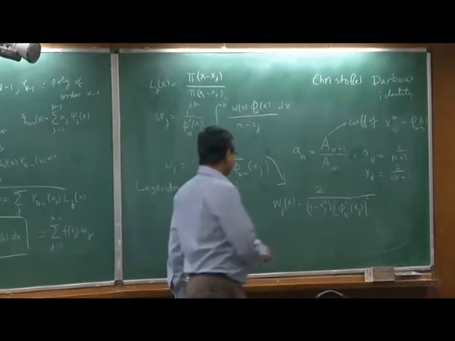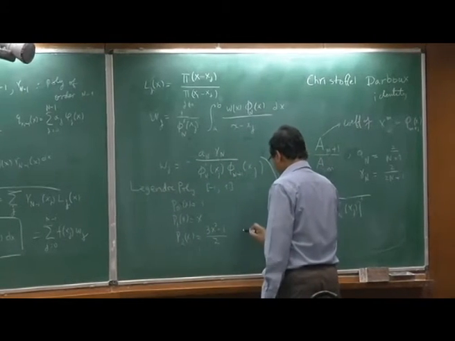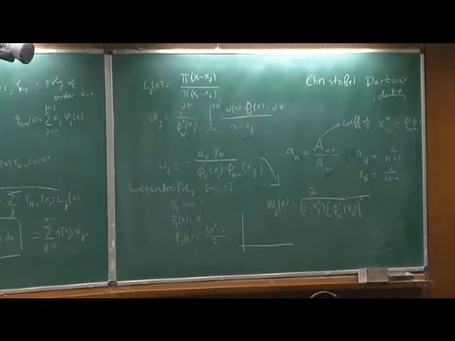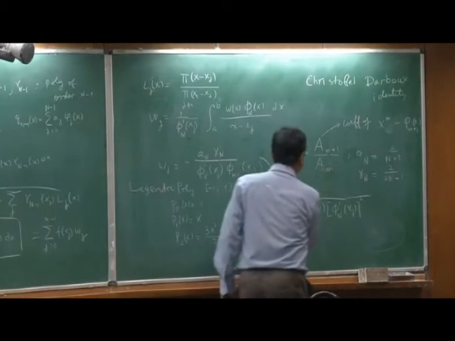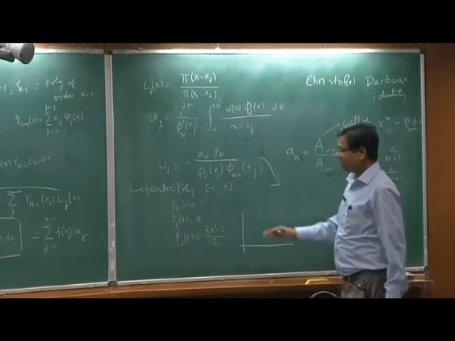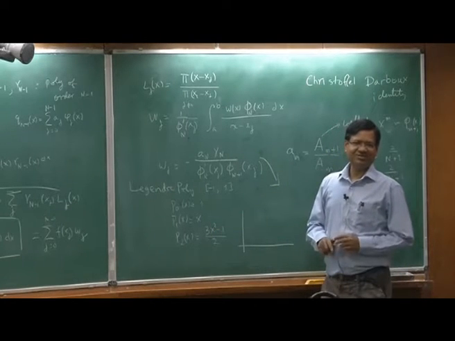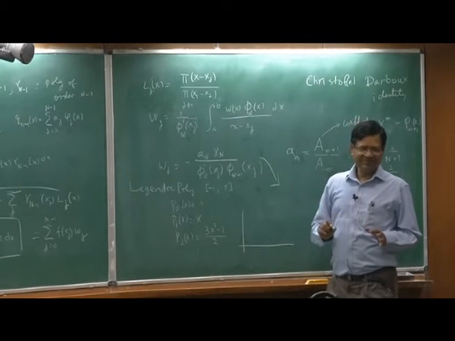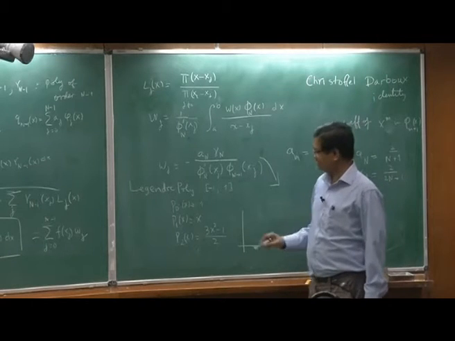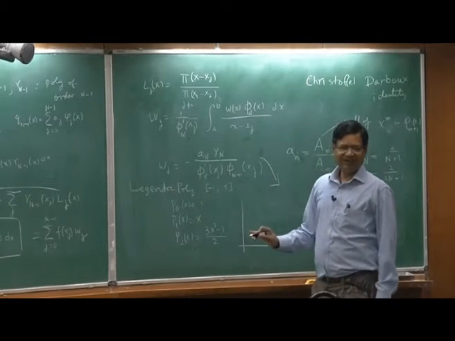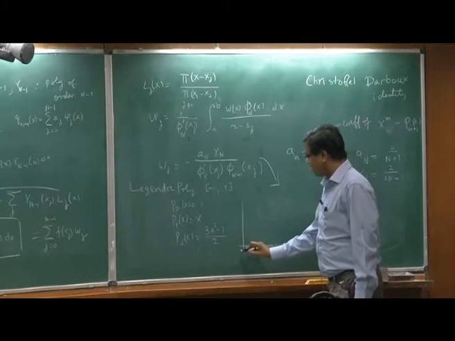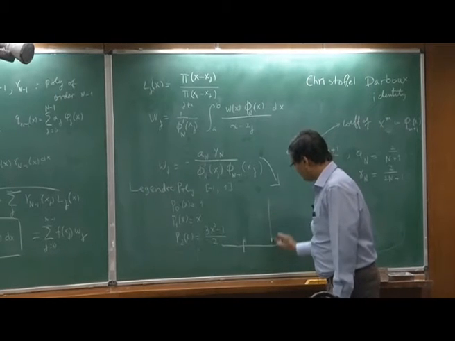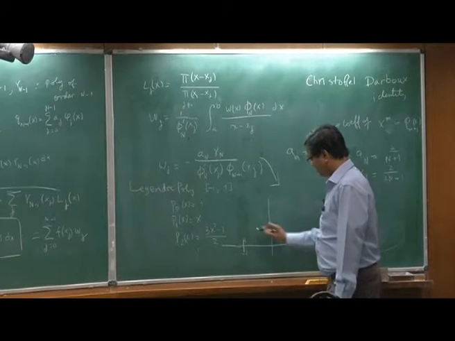You can also visualize how they look. So let us do it here. By the way, these are very useful functions in computational methods. The most useful are Legendre and Chebyshev polynomials, not Hermite. Hermite is not so useful. If you do computation, Legendre and Chebyshev are really very important. So minus 1 to 1. Let's put the axis here. Minus 1 to 1. Flat.